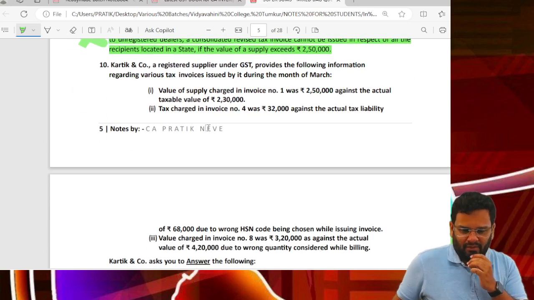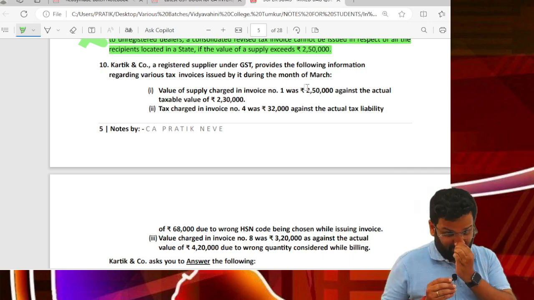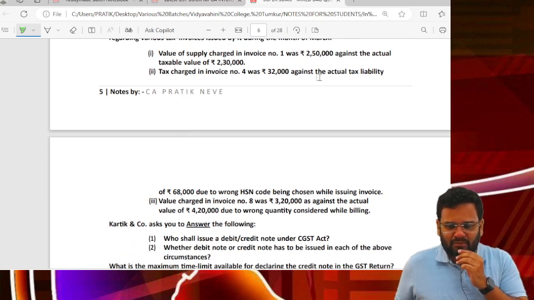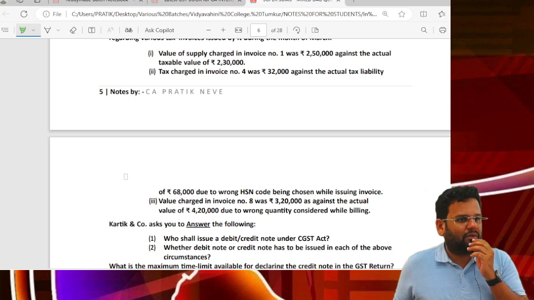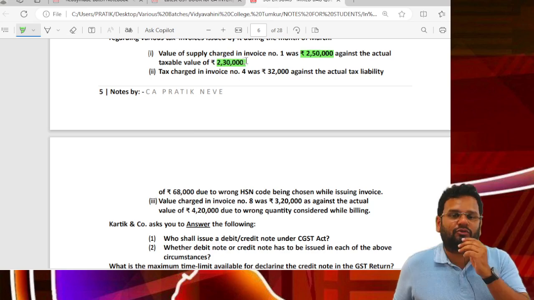Okay, then next, last question. Karthik and Company, registered supplier under GST, provides the following information regarding various tax invoices issued by it during the month of March. First point, value of supply charged in invoice number 1 was 2,50,000. Got it? Value of supply charged was 2.5 lakhs, but actual was 2,30,000.